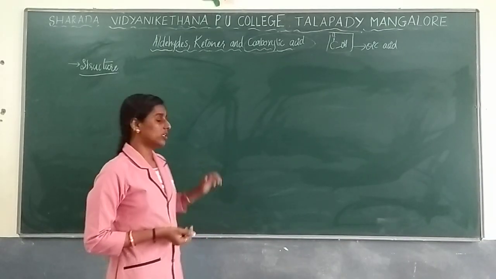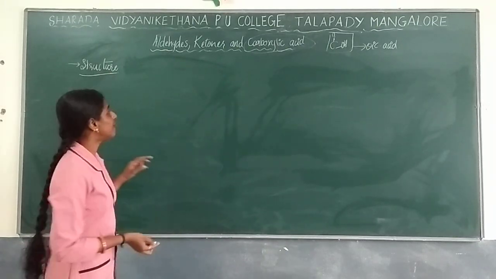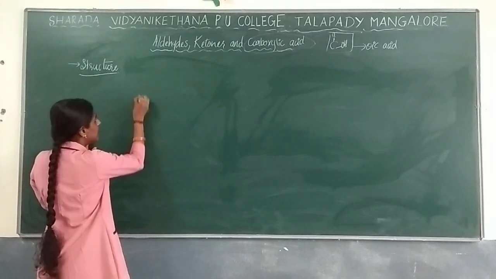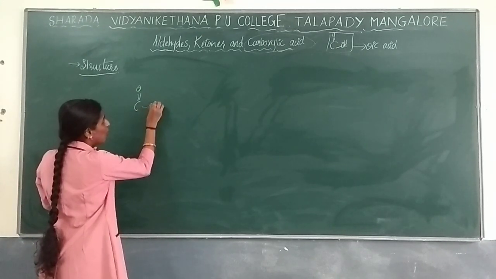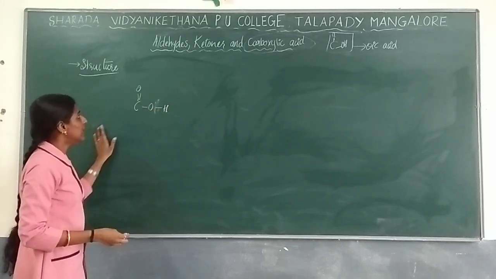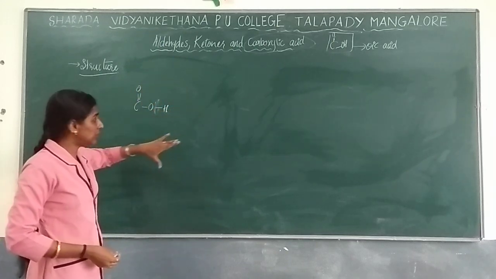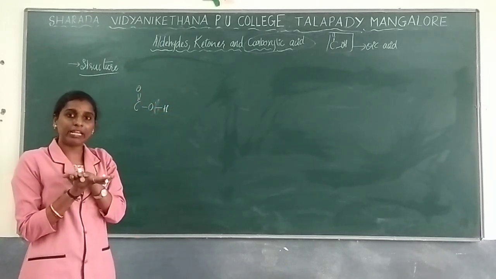Next we learn the structure of carboxylic acid. The structure of carboxylic acid is C double bond O, OH. So C double bond O with OH will be there. Now if you proceed with this, all the functional group lies in one place.